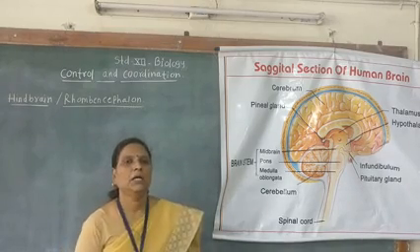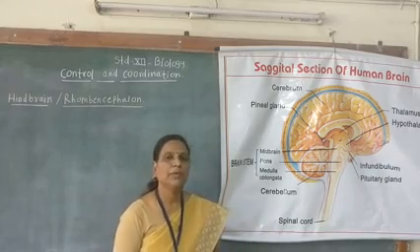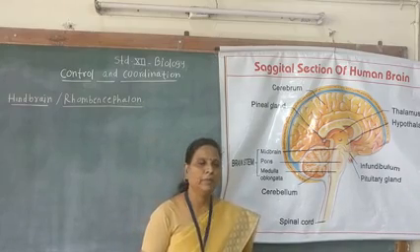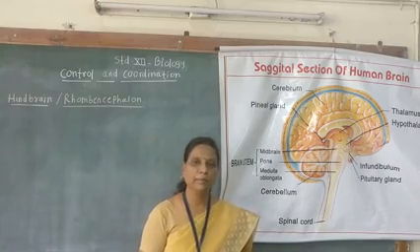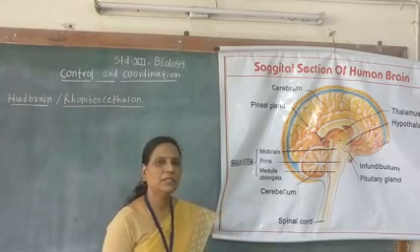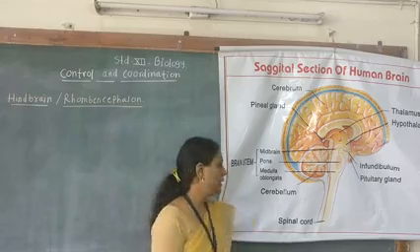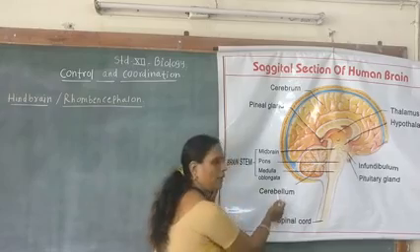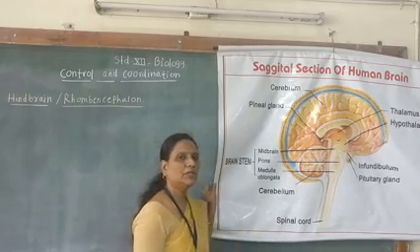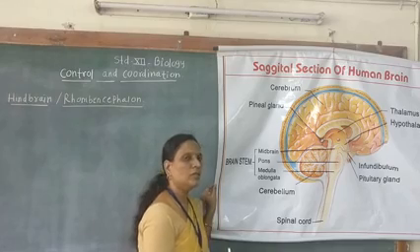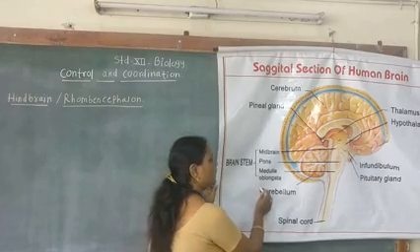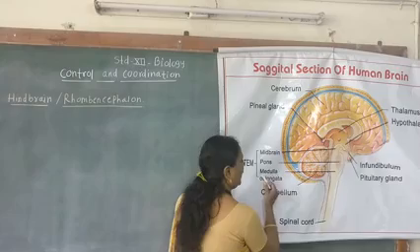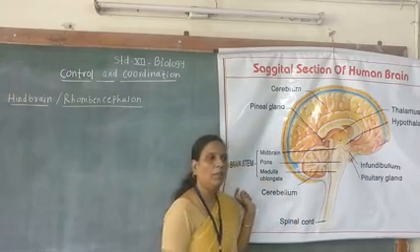Hello students, in the previous lecture we have completed the structure of midbrain and we have started the structure of hindbrain. The hindbrain consists of mainly three parts, first is the cerebellum. We have studied the structure of cerebellum and also its functions. Now in this part we are going to study the structure of pons varolii and the structure of medulla oblongata.